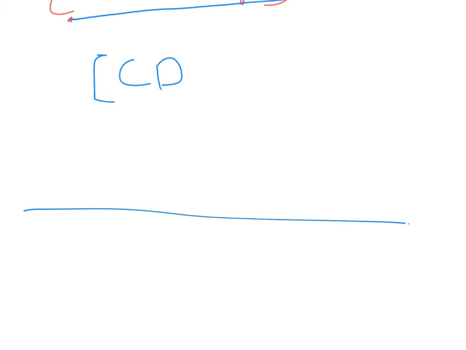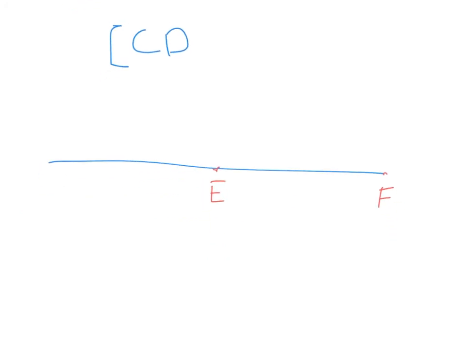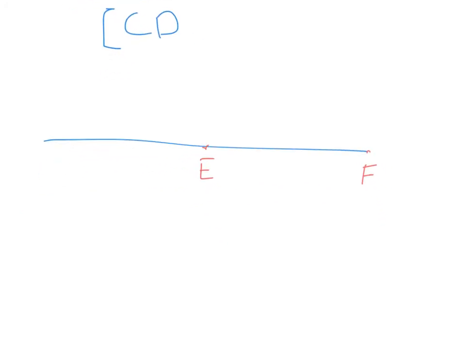So we could have the point, say F here and E here. If you want to pause the video now, you can practice naming this ray. Okay, if you're done, then I'll tell you the correct answer. This ray will be labeled EF, and we would have a square bracket on the F to show that the endpoint of the ray is at F. And again, no square bracket on E to show that there is no endpoint of the ray in that direction. It will just keep on going past E.